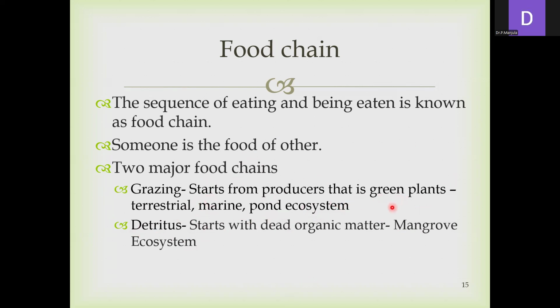That is, the green plants in the terrestrial ecosystem, marine ecosystem, or pond ecosystem. And the detritus food chain starts with dead organic matter, mainly in the mangrove ecosystem or any other places also. That is the fallen leaves or any dead organic matter. On this, the organisms, microorganisms start.